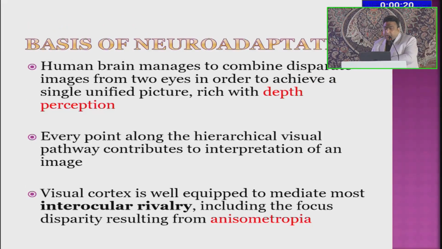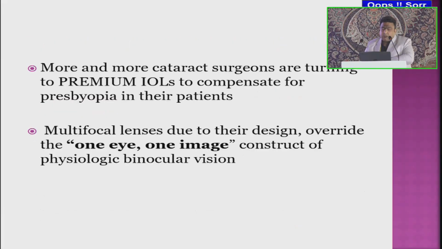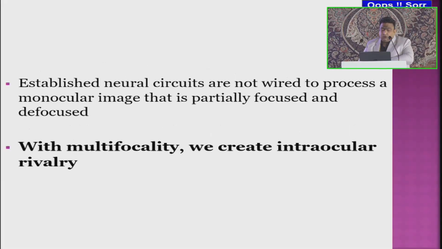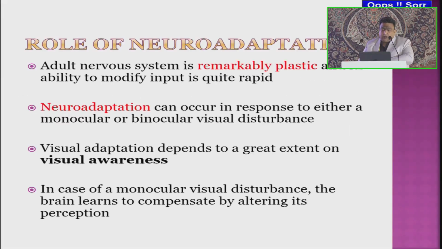Now coming to the neuroadaptation part, the human brain manages to combine disparate images from two eyes in order to achieve a single unified picture rich with depth perception. Every point along the hierarchical visual pathway contributes to interpretation of an image. Visual cortex is well equipped to mediate most interocular rivalry, including the focus disparity resulting from anisometropia. So more and more cataract surgeons are turning to premium IOLs to compensate for presbyopia in their patients. Multifocal lenses, due to their design, override this. So with multifocality, we create intraocular rivalry.